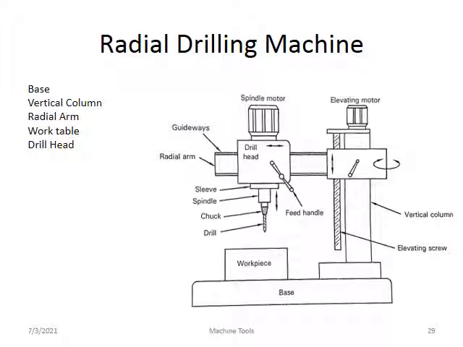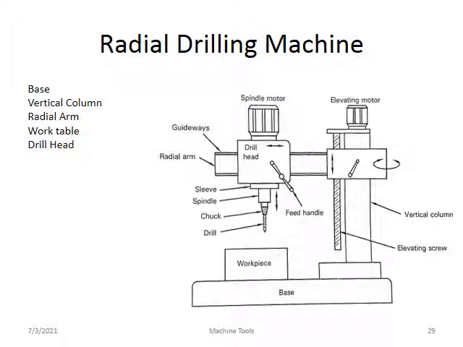Third, medium and very small components can be done on the sensitive drilling machine, but bigger sizes and heavy jobs can be done on the radial machine. These are the major differences.